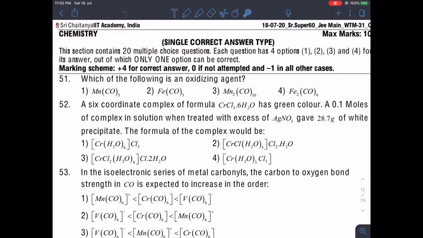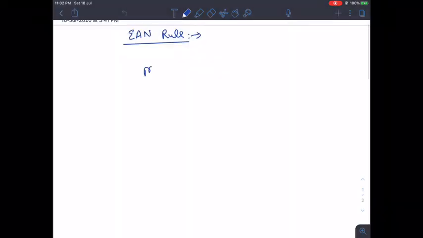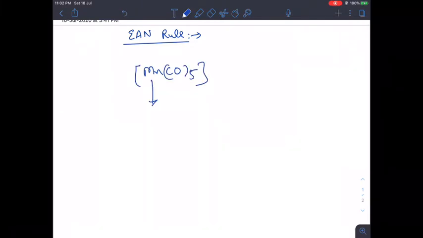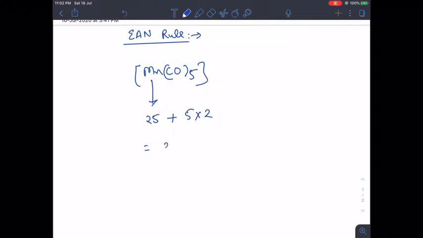So let's start from the first option, Mn(CO)5. In case of Mn(CO)5, how many electrons do we have for Mn in atomic form? The atomic number is 25, plus each carbonyl group will donate 2 electrons. So the total number of electrons is now 35. Obviously for EAN it should gain one extra electron, then it will become 36.